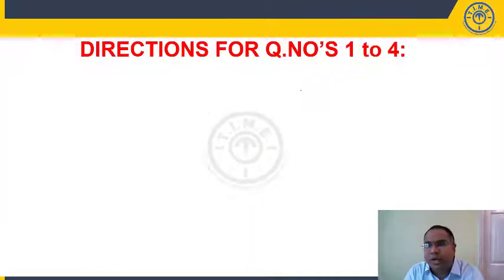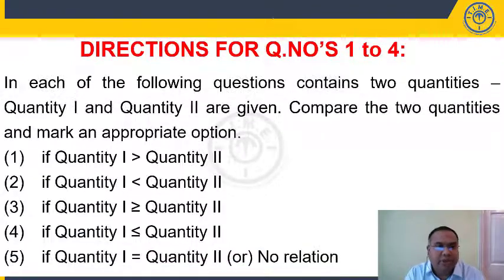Let us start discussing this particular paper. Question numbers 1 to 4, directions. Each of the following questions contains two quantities, quantity 1 and quantity 2. Compare the two quantities and mark an appropriate option. Mark option 1 if quantity 1 is more than quantity 2. Option 2 if quantity 1 is less than quantity 2. Option 3 if quantity 1 is greater than or equal to quantity 2. Option 4 if quantity 1 is less than or equal to quantity 2. Option 5 if both the quantities are equal, or if you are not able to establish any relationship between these quantities.